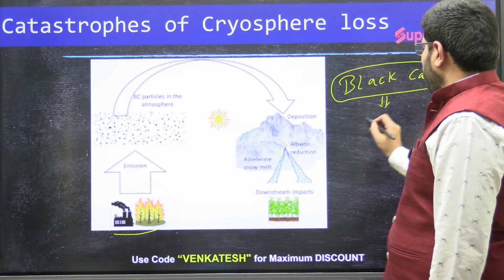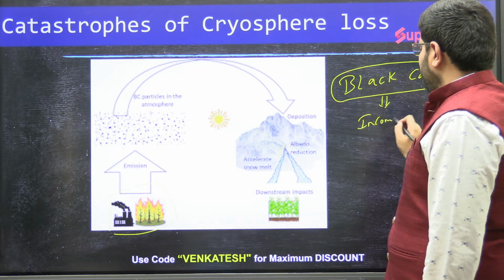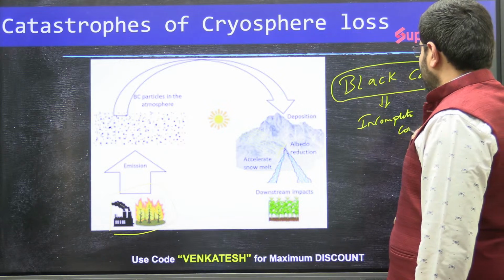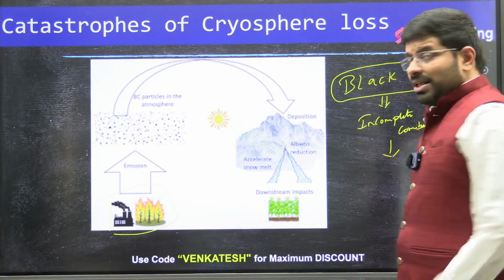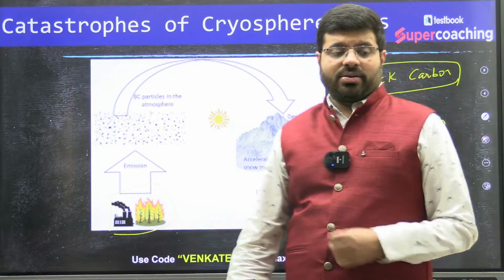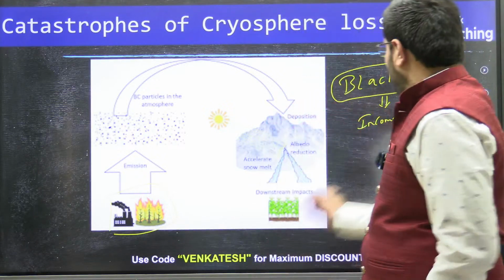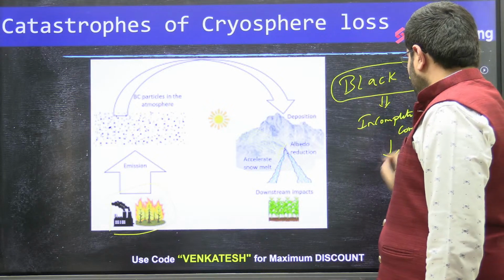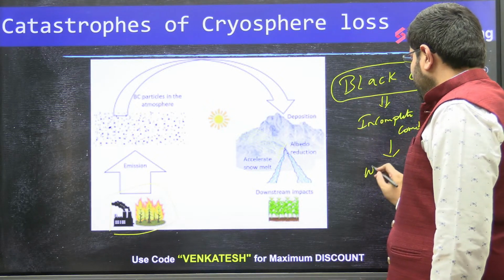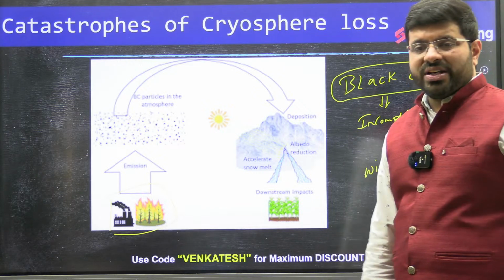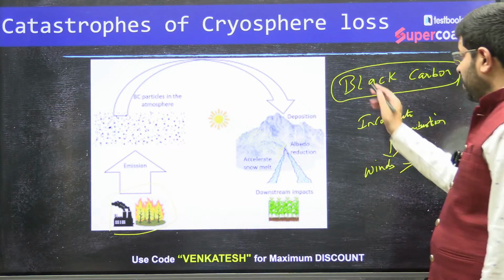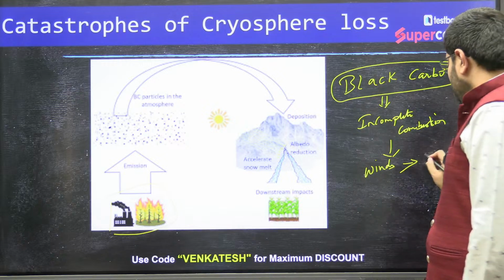Black carbon is formed out of incomplete combustion. Winds are transferring these black carbon particles into the Himalayan region.